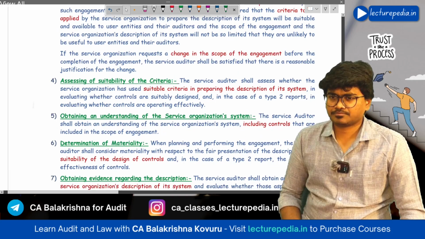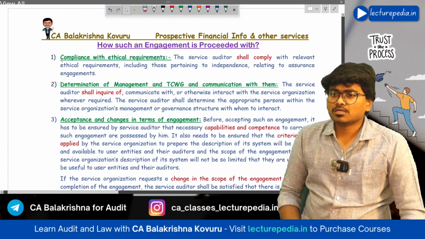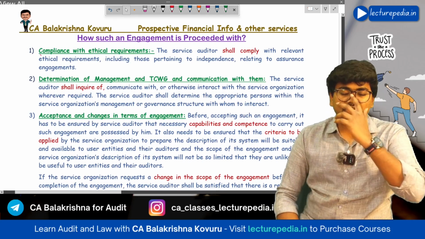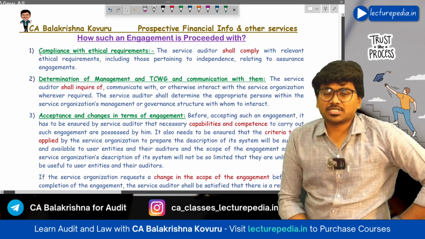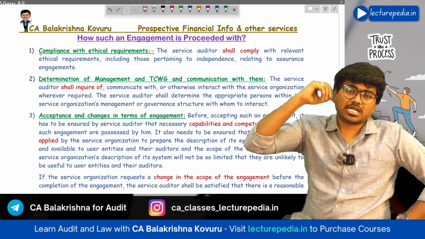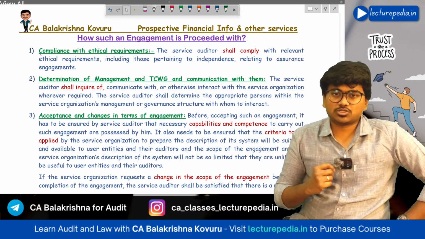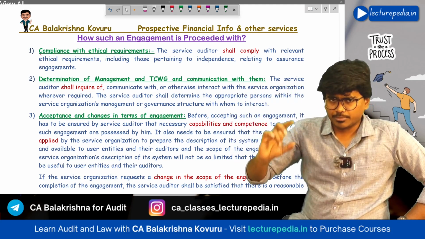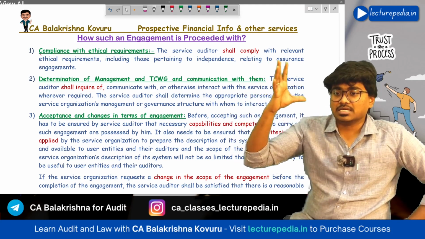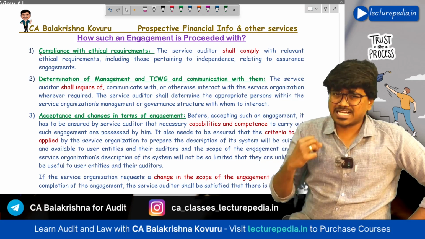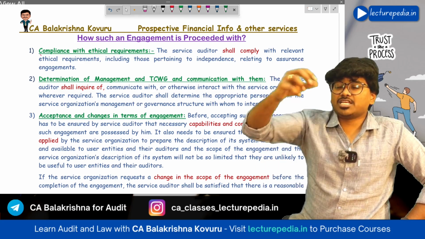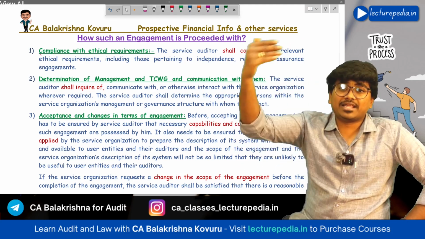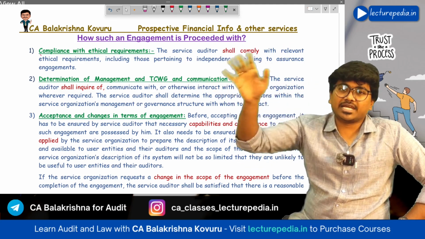Next, coming to how the engagement is proceeded with. First of all, in this engagement, to provide assurance on service organization's control, the service auditor has to comply with all the ethical requirements and also independence, because here he is providing assurance. Next, the service auditor has to determine who is management, who are those charged with governance in the organization, for the purpose of inquiring them and for the purpose of communicating with them.